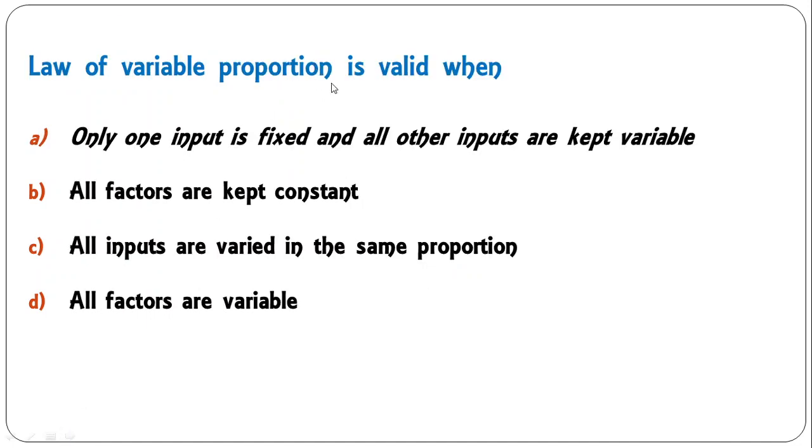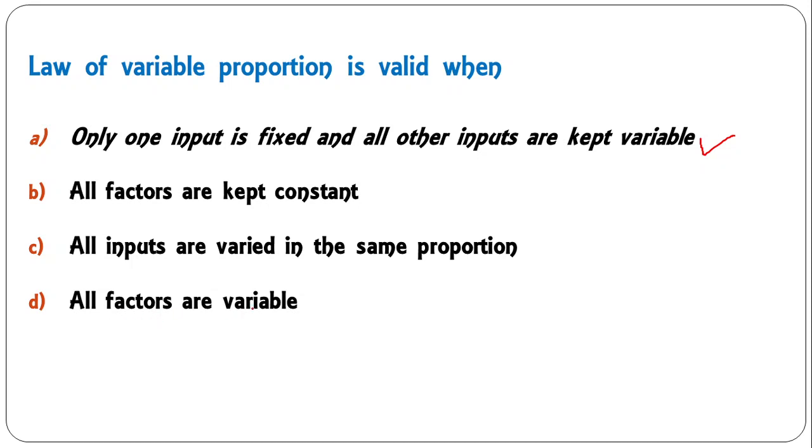The law of variable proportion is valid when only one input is fixed and all other inputs are kept variable. So in fact, this first one is the correct answer. If all factors are kept constant, it's not valid. If all inputs are varied in the same proportion, that is also not correct.